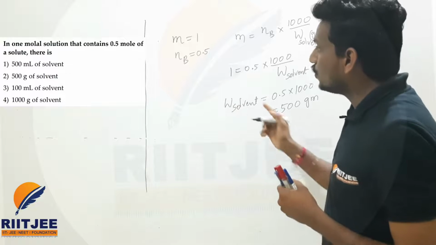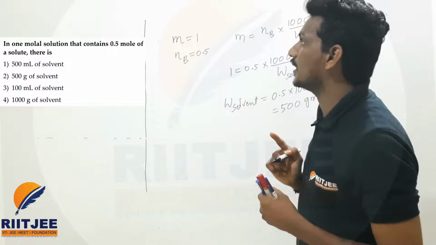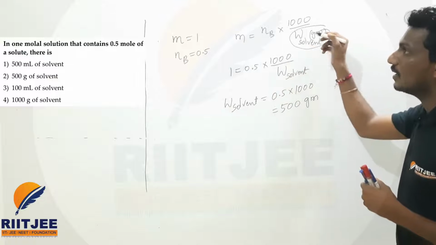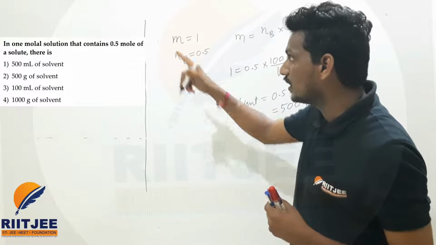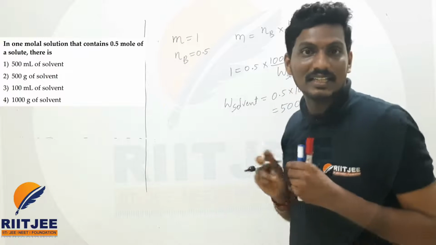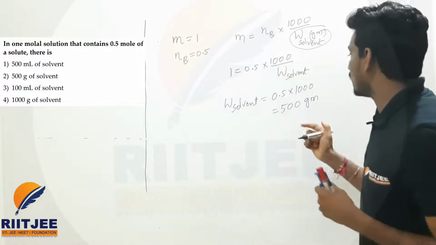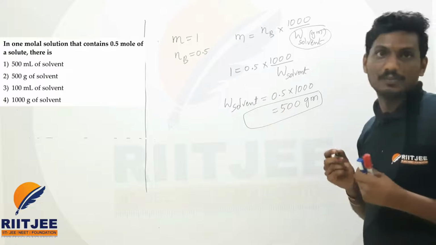So one more thing, you can eliminate two options here. The first option and third option you can eliminate. Why, sir? Molality is related to weight of the solvent. But if you observe the first option and third option, 500 ml of the solvent, 1000 ml of the solvent. So it is not related to volume, it is just related to weight. So the weight of the solvent, that is 500 grams, is the right answer, which is the second option, beta.